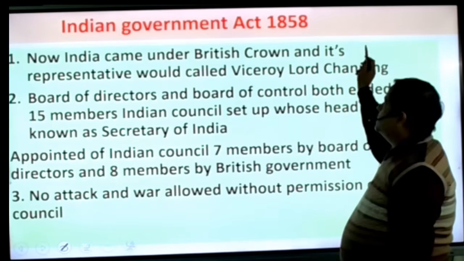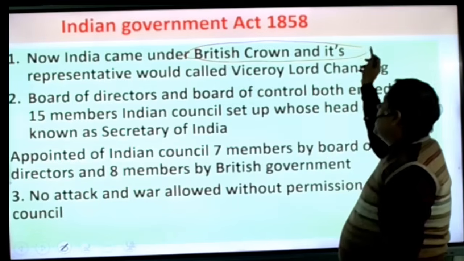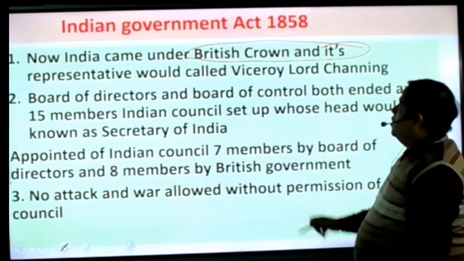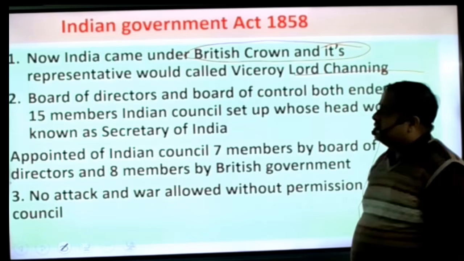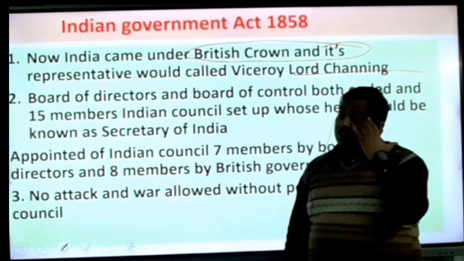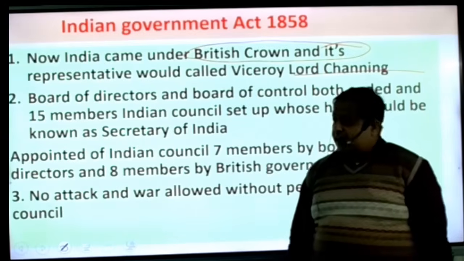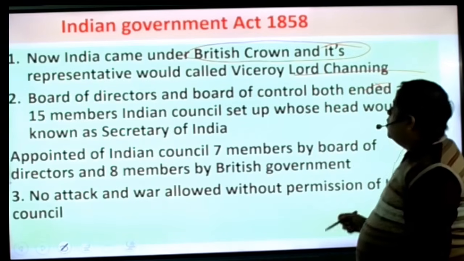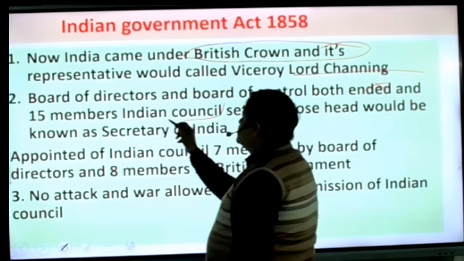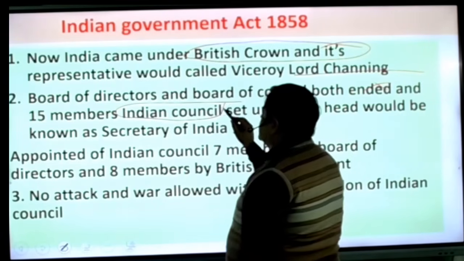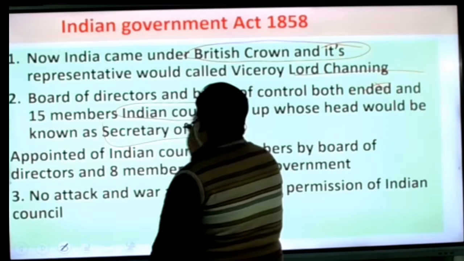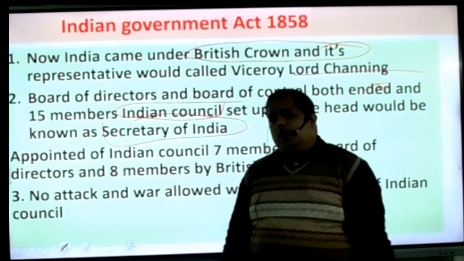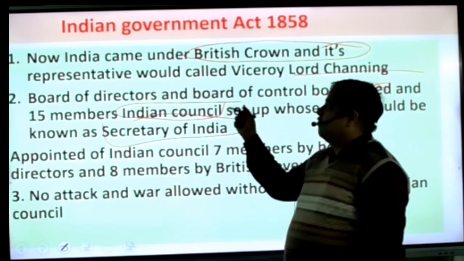Now India came under the British Crown. Maharani Victoria was declared the Crown of England. The Viceroy at that time was Lord Canning, and the post of Governor General was now changed into the post of Viceroy. The Board of Directors and Board of Control were both ended now, and a 15-member Indian Council was made, led by the Secretary of State for India. So a 15-member council and 1 secretary were made. They stayed in England, and from their side the Viceroy would be here.